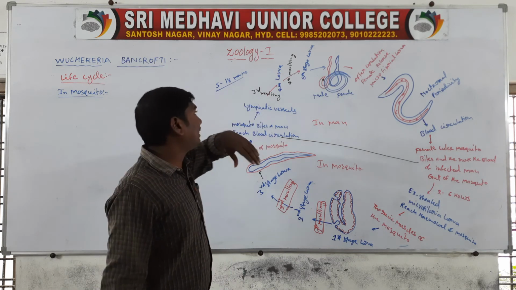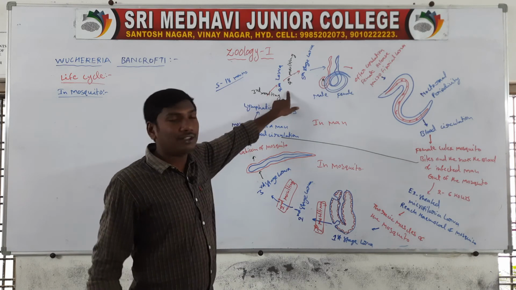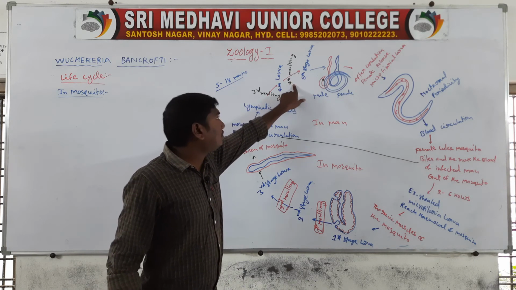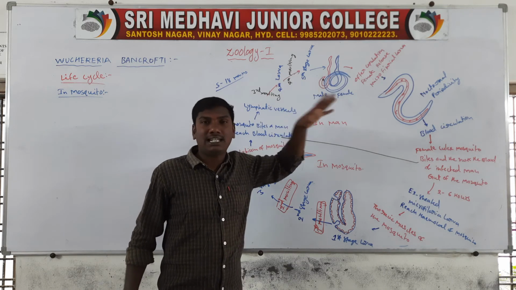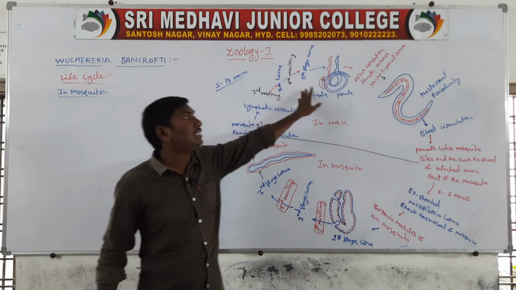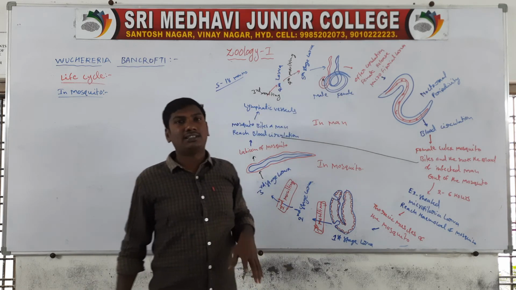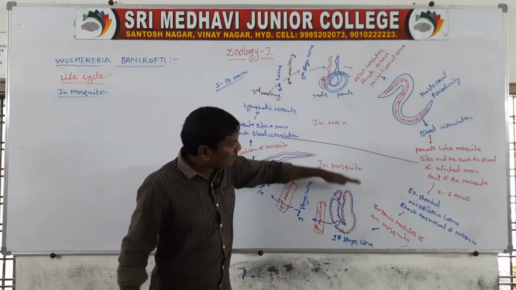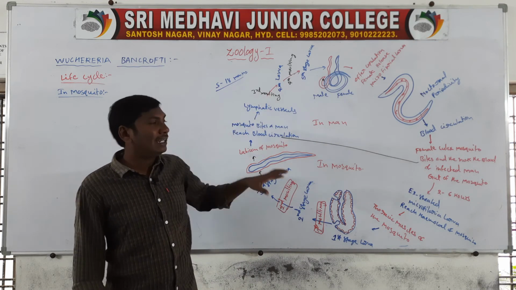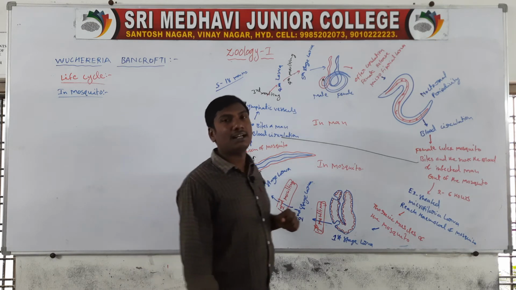In the lymphatic vessels, the third molting converts to the fourth stage larva. Fourth molting converts to the fifth stage larva. Finally after the fifth stage, they convert to the young ones. So this is the in-man phase and the in-mosquito phase, the life cycle of Wuchereria bancrofti.